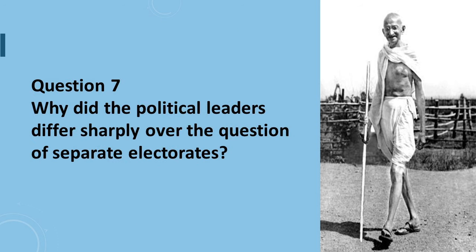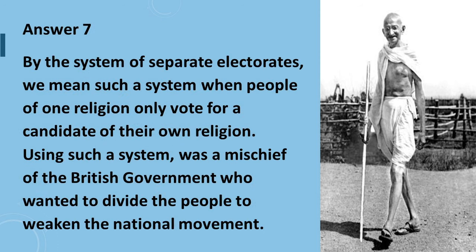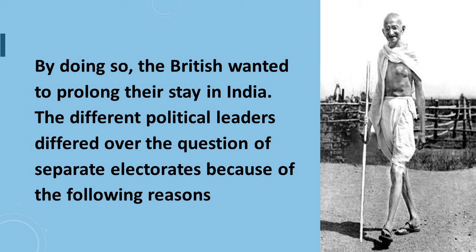Question number 7 says, why did the political leaders differ sharply over the question of separate electorate? Answer to question number 7 is, by the system of separate electorates, we mean such a system when people of one religion only vote for a candidate of their own religion. Using such a system was a mischief of the British government, who wanted to divide the people to weaken the national movement. By doing so, the British wanted to prolong their stay in India.